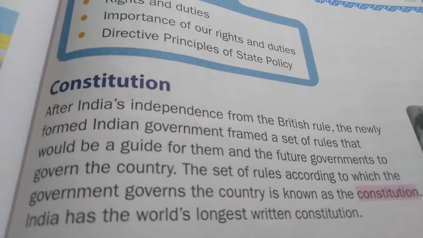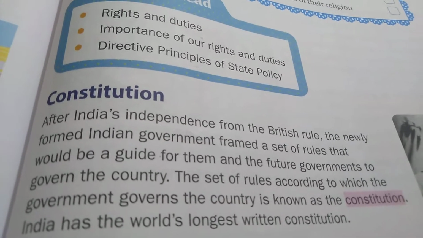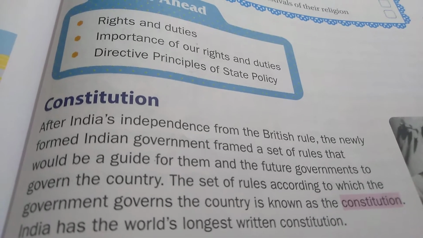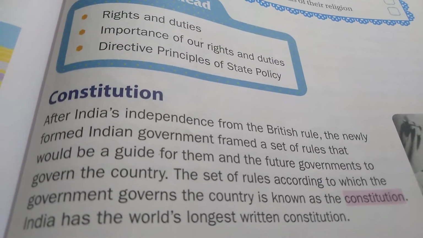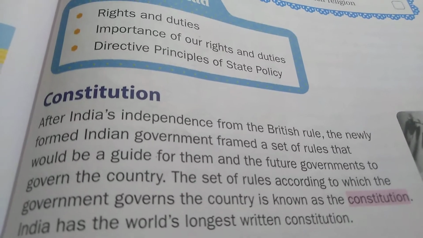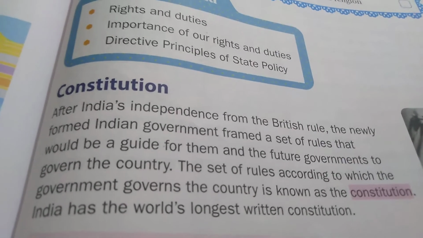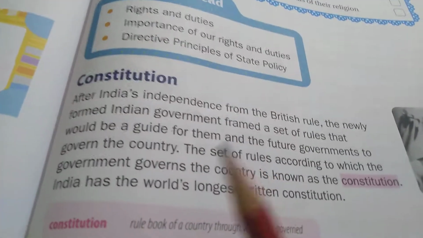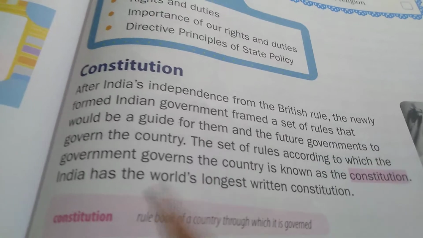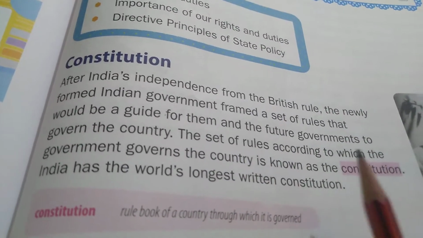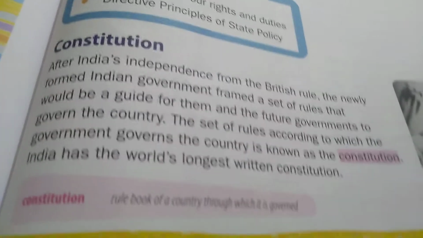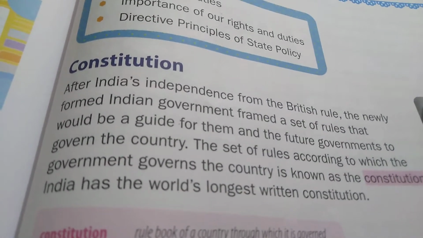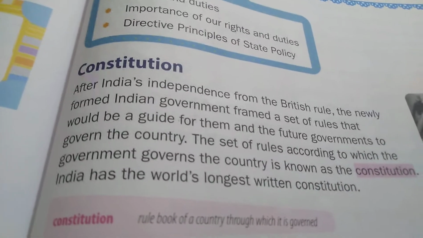So, after the independence of India from the British rule, the government was newly formed and they framed a set of rules that would be a guide for them and even the future governments to govern the country. The set of rules according to which the government governs the country is known as the Constitution. So, the set of rules to govern our country is known as the Constitution.